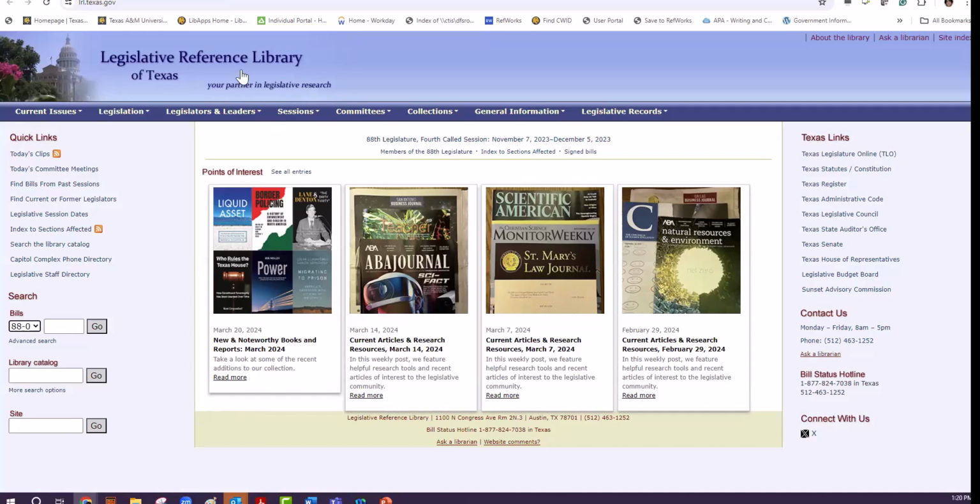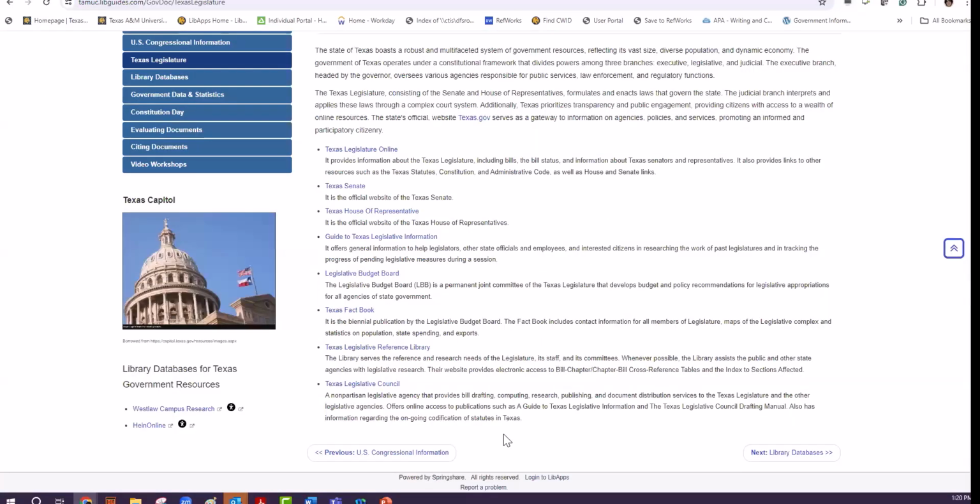Okay, and then the last one would be Texas Legislative Council. It is a non-partisan legislative agency that provides bill drafting, computing, research, publishing, and document distribution services to the Texas legislature and the other legislative agencies. It offers online access to publications such as the Guide to Texas Legislative Information and the Texas Legislative Council Drafting Manual. Okay, let's go and see how it looks like.